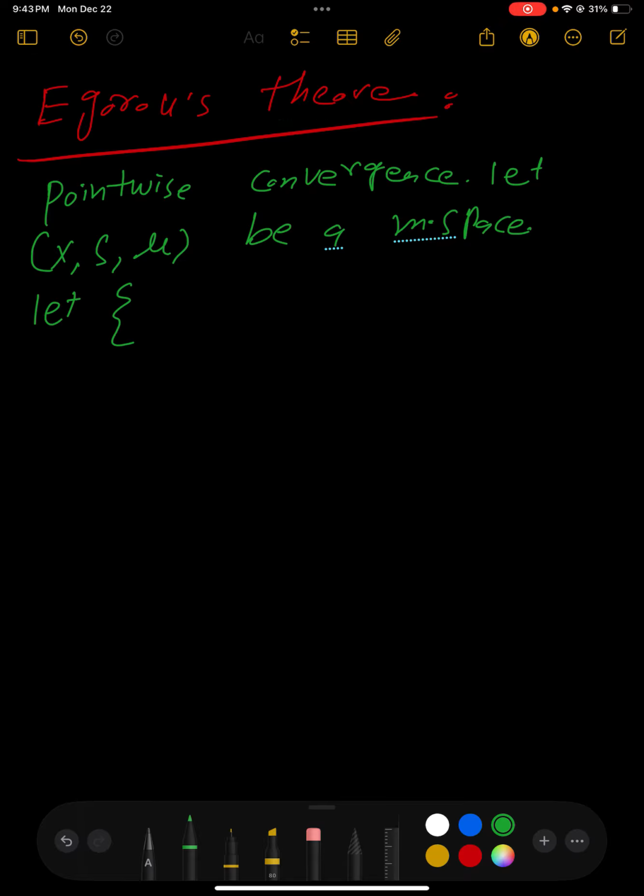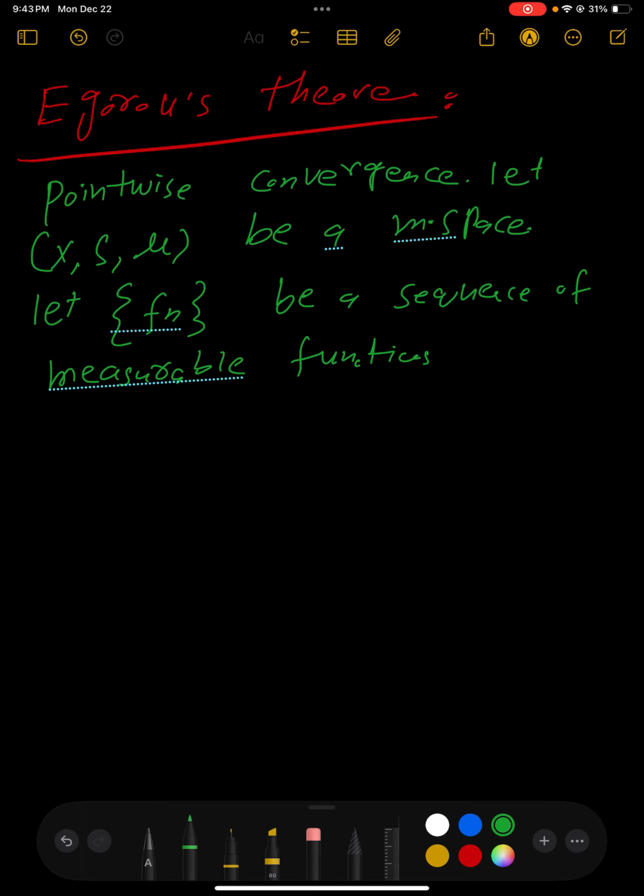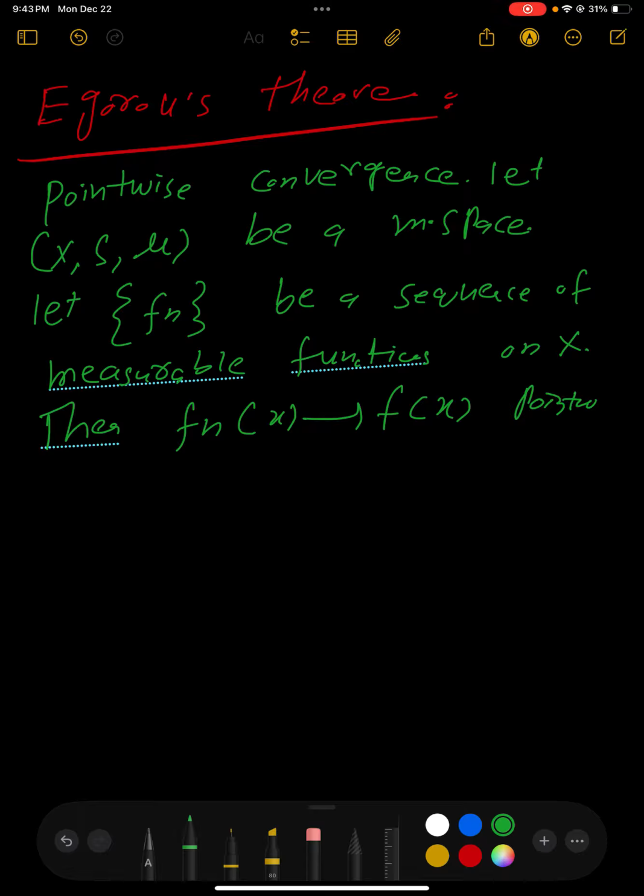Let Fn be a sequence of measurable functions on X. Then Fn of X approaches f of X pointwise. What does that mean? It means